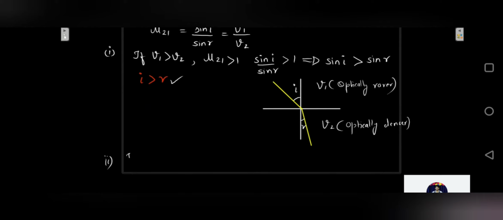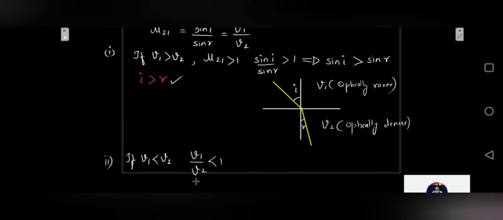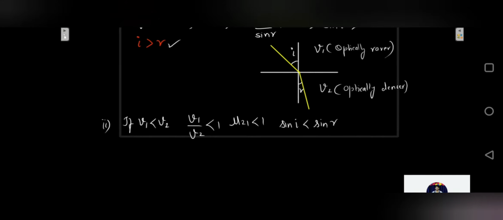Second situation, if V1 is lesser than V2, what is going to happen? The numerator will be smaller, denominator will be greater. That means that V1 upon V2 will be less than 1. It will be in the decimal form, 0 point something. That means that mu21 will be lesser than 1, which simply means that sine of I will be lesser than sine of R. From here we can infer that I will be lesser than R.